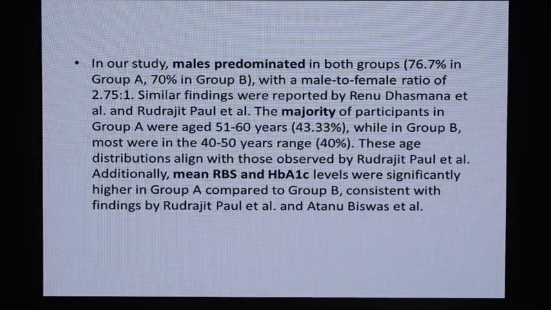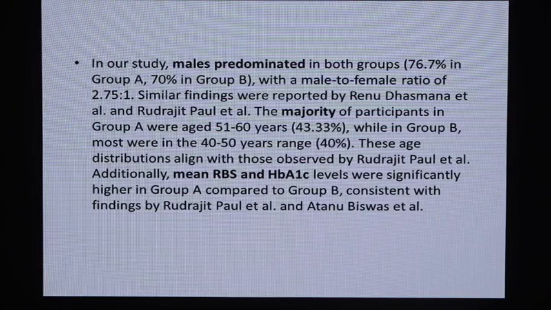In our study, males predominated in both groups, with a male to female ratio of 2.75:1. Similar findings were reported by Renu Dhamsana et al. and Rudrajit Paul et al. The majority of the participants in Group A were aged 51 to 60 years, while in Group B, most were in the 40 to 50 years range. These age distributions align with those observed by Rudrajit Paul et al.